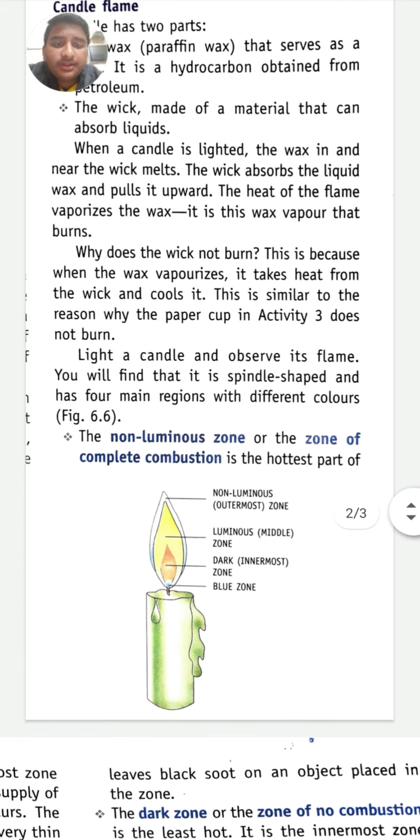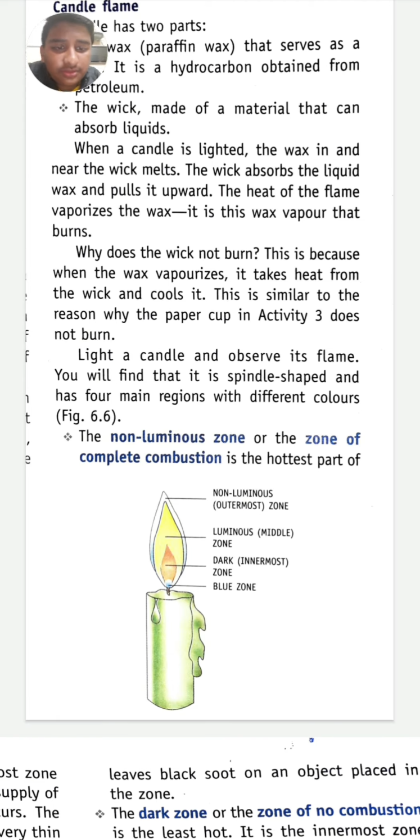Why does the wick not burn? This is because when the wax vaporizes, it takes heat from the wick and cools it. This is similar to the reason why the paper cup in activity 3 does not burn. Light a candle and observe its flame. You will find that it is spindle shaped and has four main regions with different colors.